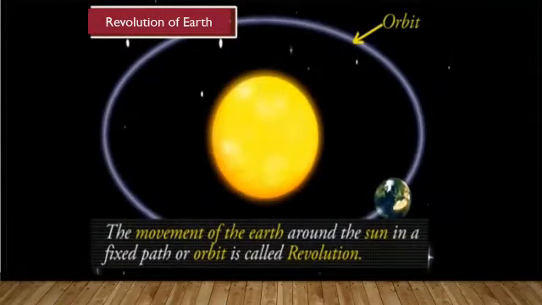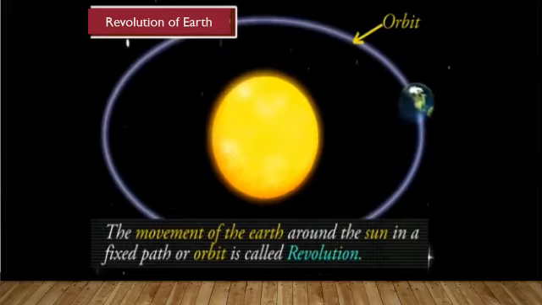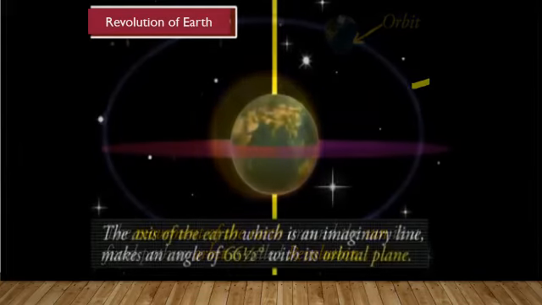Now I am telling you about revolution of the earth. The movement of the earth around the sun in a fixed path or an orbit is called revolution. This is the orbit of the earth.